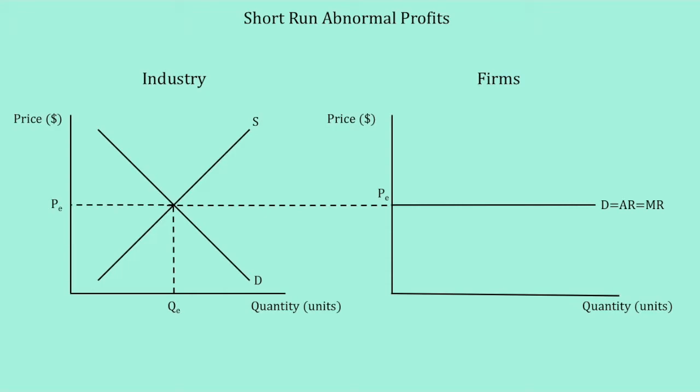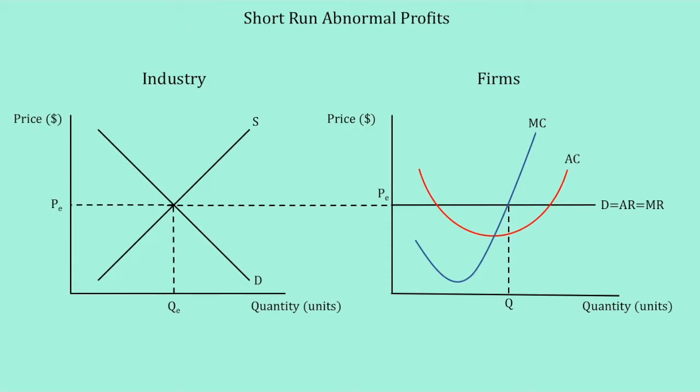As firms will try to produce at profit maximizing point, they will produce at quantity Q, where MC is equal to MR. At that point, AR, or revenue per unit, is greater than the AC, which is the cost per unit.